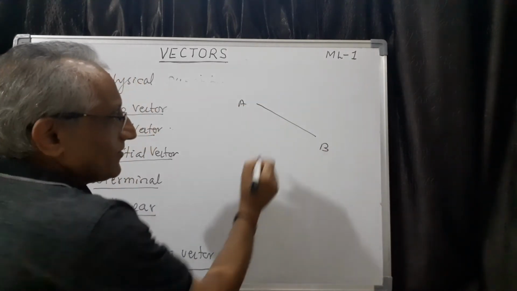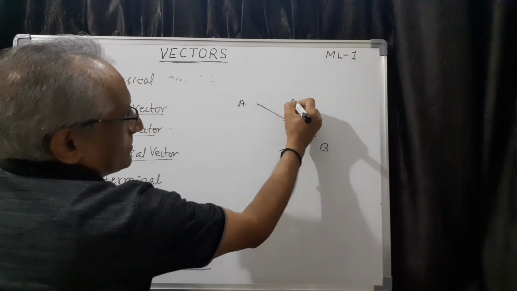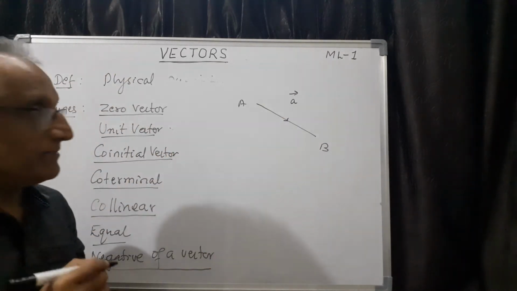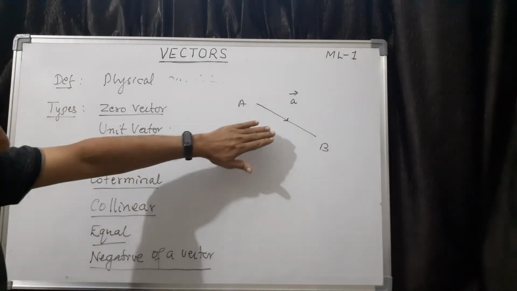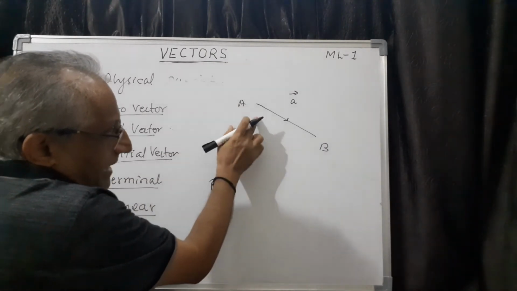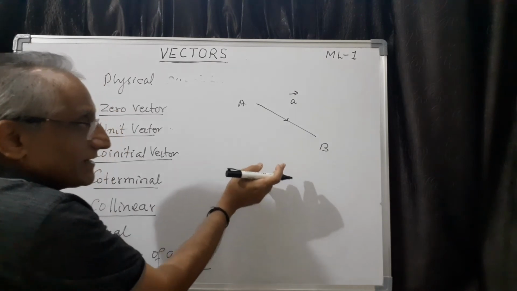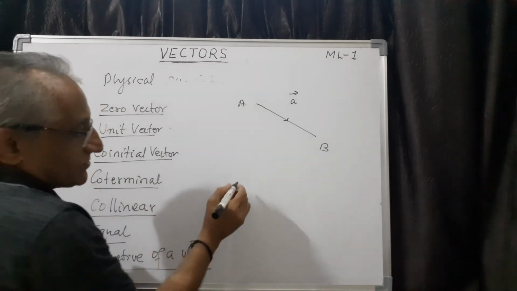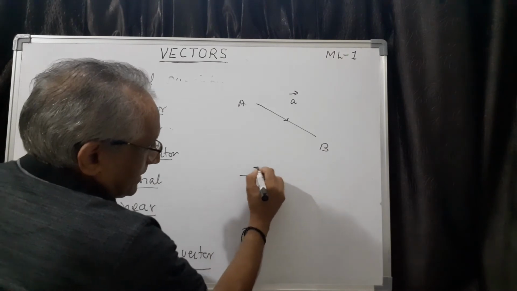This is one method, or I can also represent by A. Both are one and the same. They are say interchangeable. Now, negative of this vector means it is the vector parallel to this one only, but the direction is opposite. Magnitude also same, negative of this vector. So that is denoted by minus A.